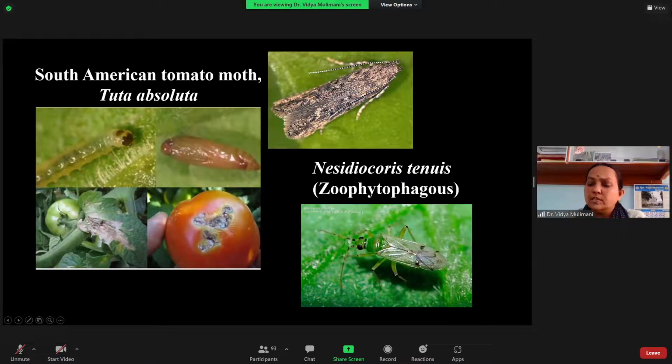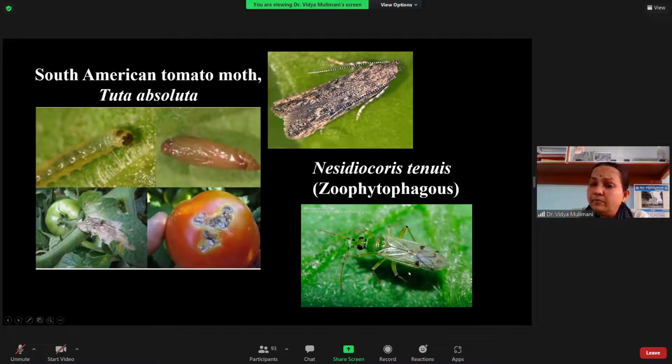Nesidiocoris tenuis feeds on the eggs and larvae of Tuta absoluta. What happens if the Tuta is not there? They start feeding on the tomato leaf itself. They pierce with their mouthparts and start feeding on the plants. Such predators are called zoophytophagous. Phyto means feeding on the plant, and zoo means feeding on other insects. Zoophytophagous means it does the job of feeding on prey, and in its absence it also feeds on the plant.